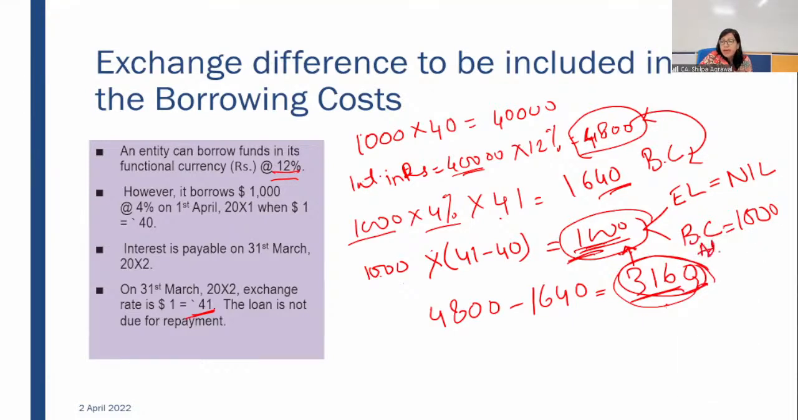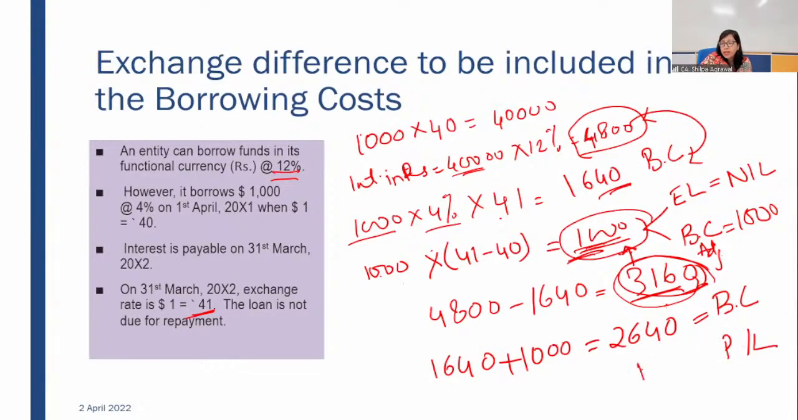So what will happen in this case? Total 1640 plus 1000, 2640 will be capitalized. I'm assuming in this question that this foreign currency borrowing is used for acquisition of a qualifying asset. So that's why we are capitalizing it as borrowing cost, and in P&L, nothing will go because there is no exchange loss. Fine. Hope this is clear.